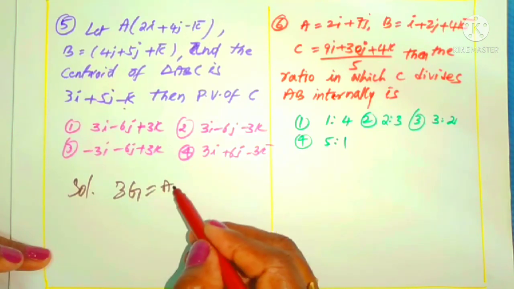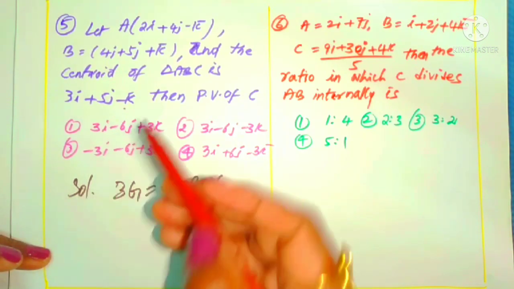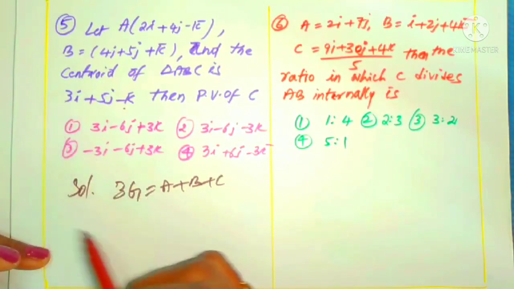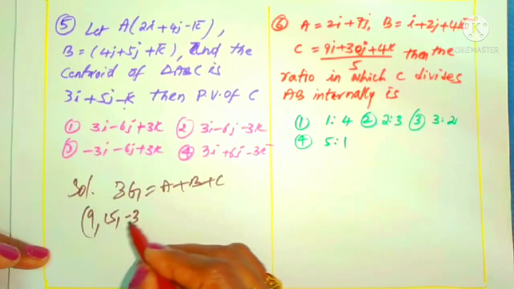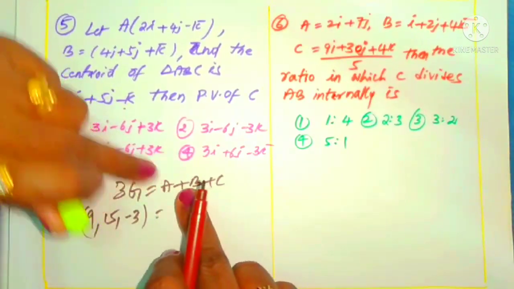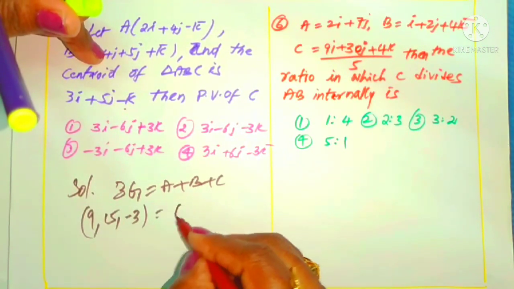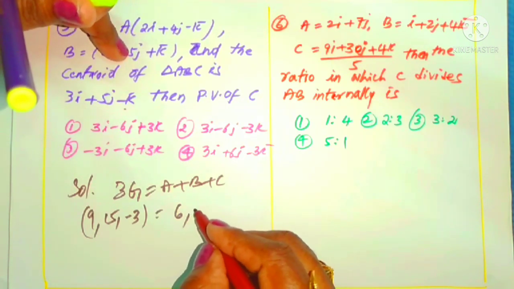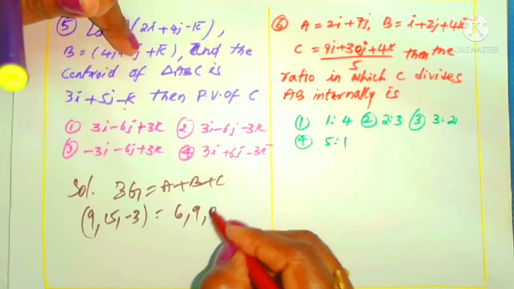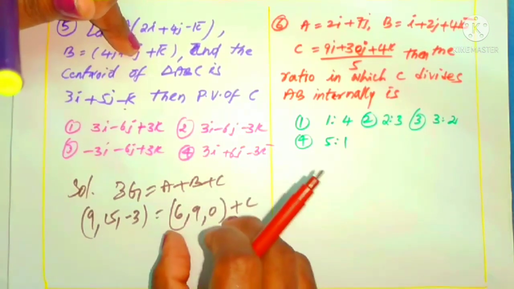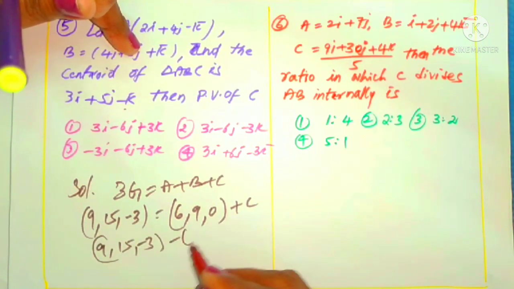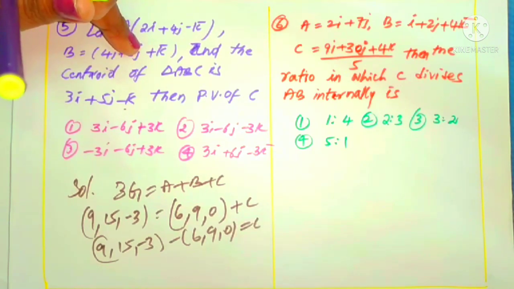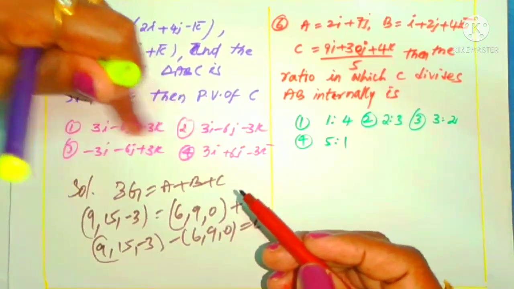Simply, what is the tip given here? 3z is equal to a plus b plus c. We have to use 3z, the product of g with 3: 3 nines are 9, 3 fives are 15, 3 times 1 is 3, minus 3. The right side is a plus b, the sum of A and B: 2 plus 4 is 6, 4 plus 5 is 9, minus 1 plus 1 is 0, plus C. We want C, so from the left side, 9, 15, minus 3, minus 6, 9, 0 is C. Now what is this difference? 9 minus 6 is 3, right? 3 is there in 3 options.